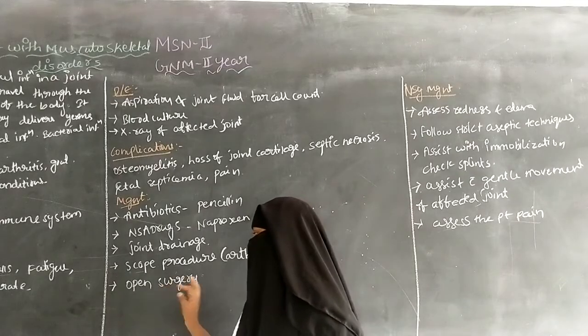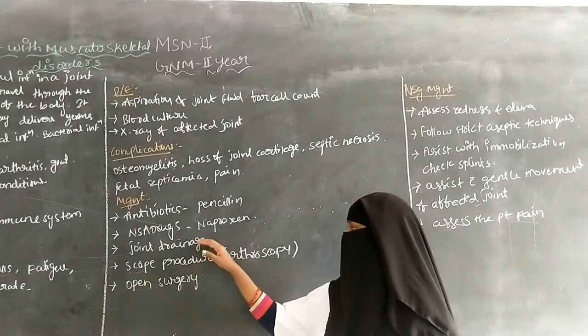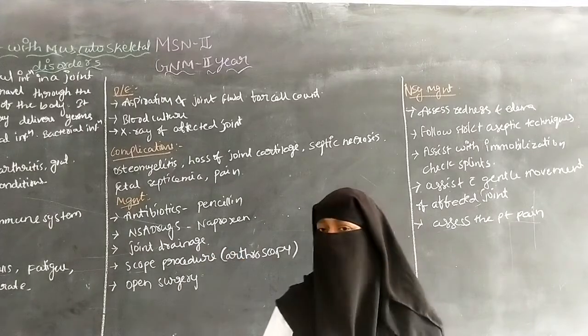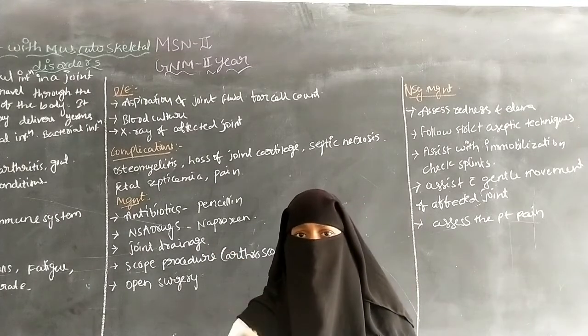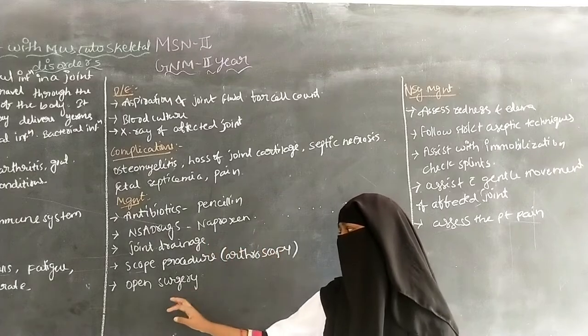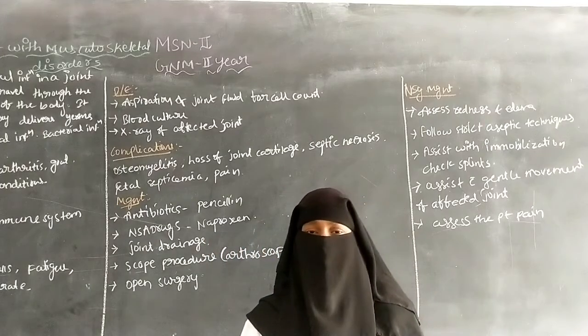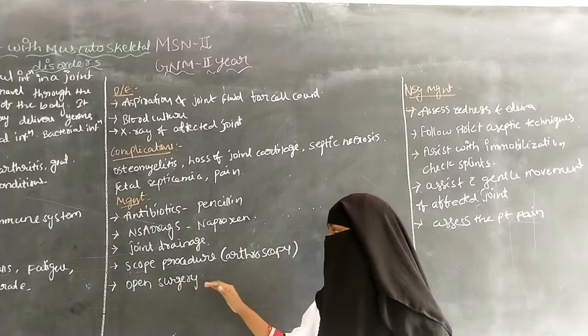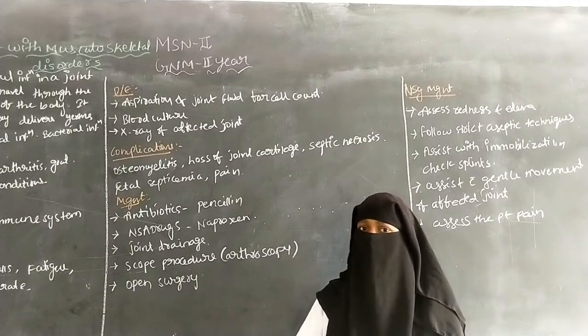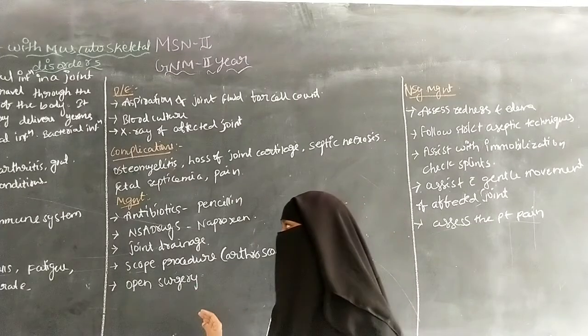Next one, open surgery. If the affected fluid cannot be collected by joint drainage and arthroscopy, then we can go for open surgery. The joint is opened to remove the affected fluid. So that is about open surgery.